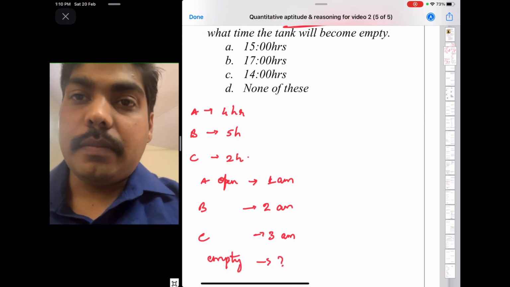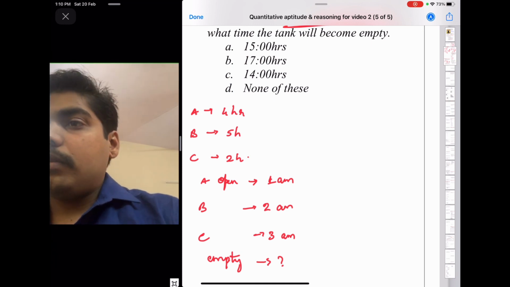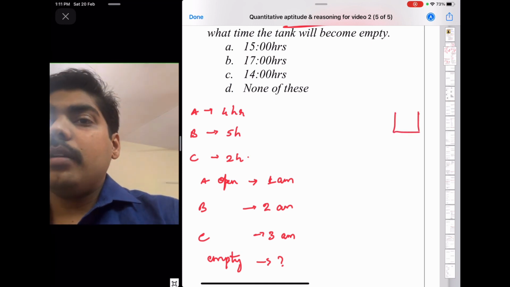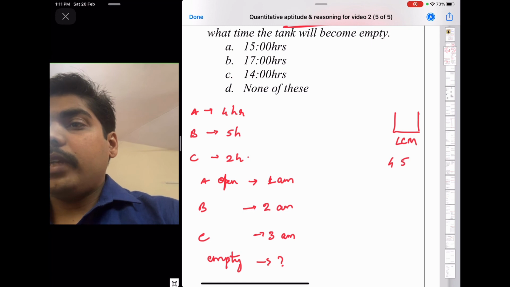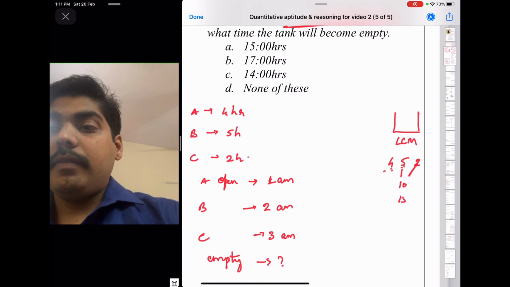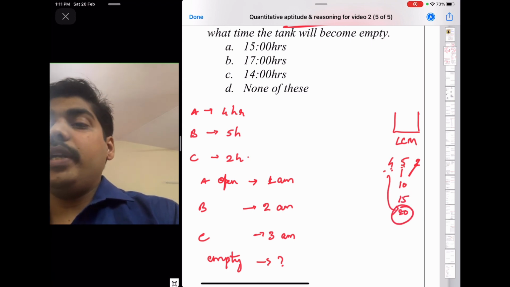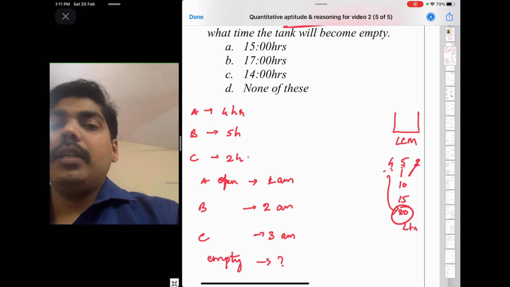So this is the question. Okay, again the same, we have to define the work. So we have to define the capacity of the tank. 4 hours, 5 and 2. So 2 and 4, the 2 gets cancelled because 2 twos are 4, and 4 and 5. Take 10, 15, 20. 4 fives are 20. So 20 liters is the capacity.